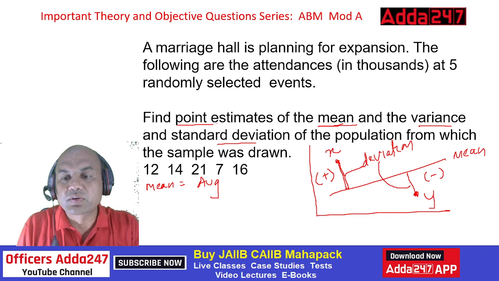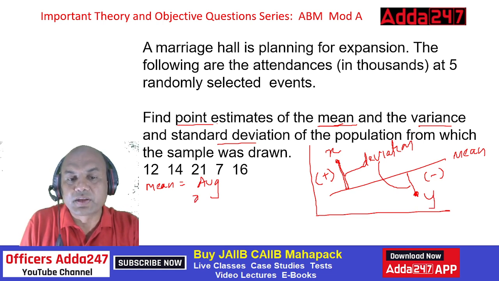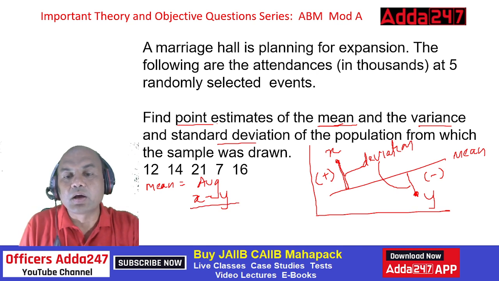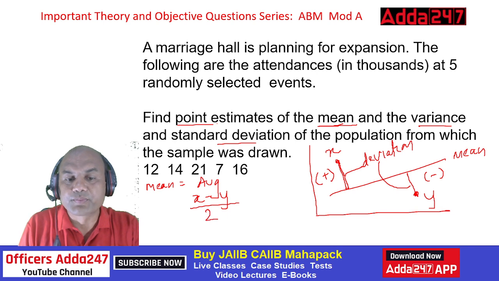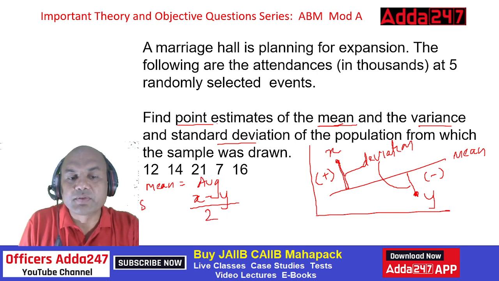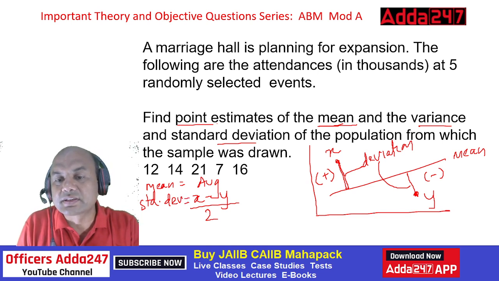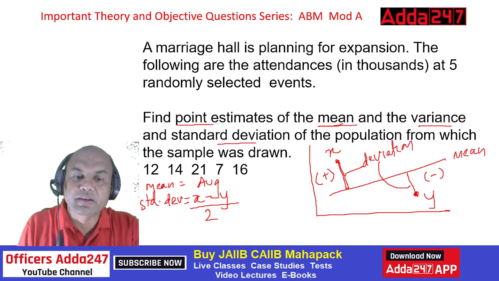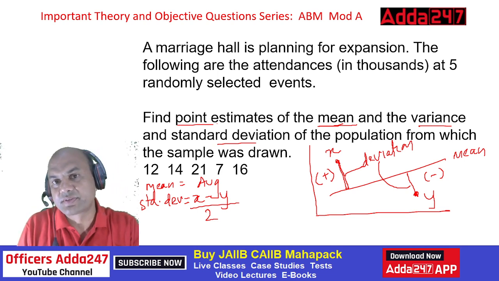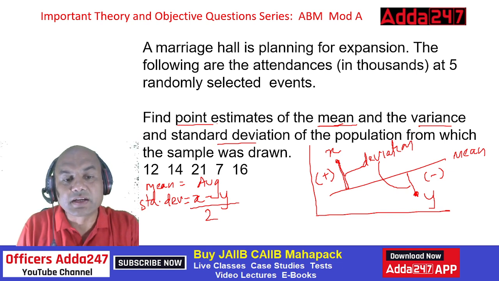So my answer over here will be x minus y for the net deviation. Now this is divided by how many elements there are: 1 plus 1, 2. So this divided by 2 will be my standard deviation. So standard deviation is all the distances on the above minus all the distances on the below, divided by the number of elements.